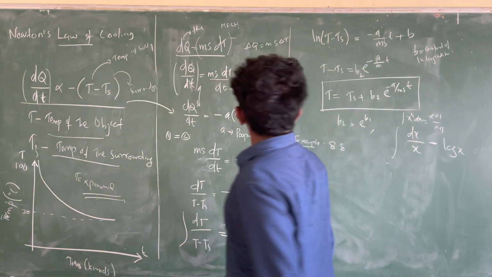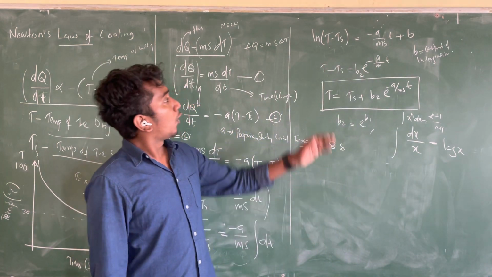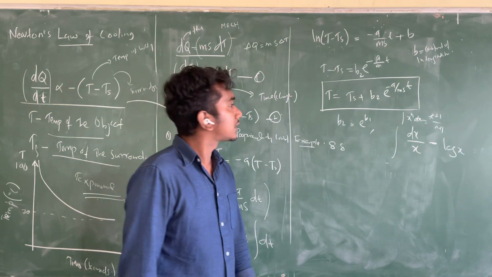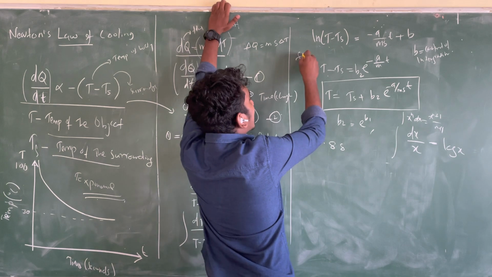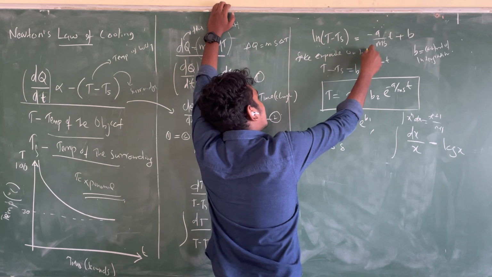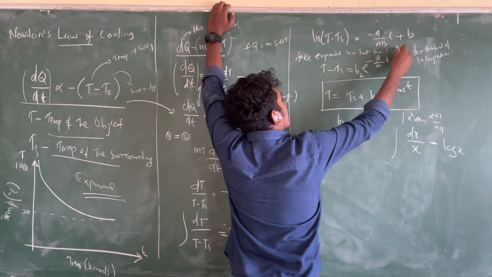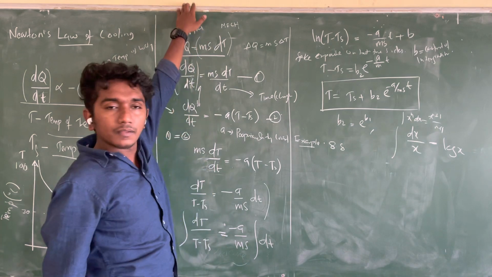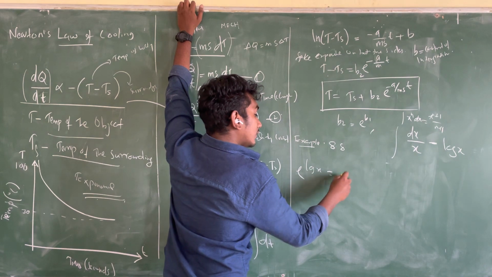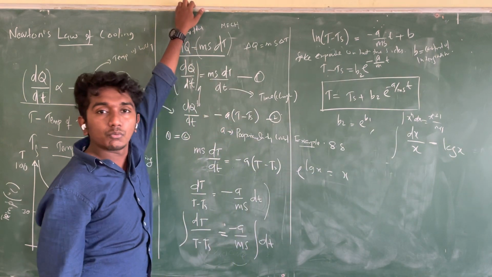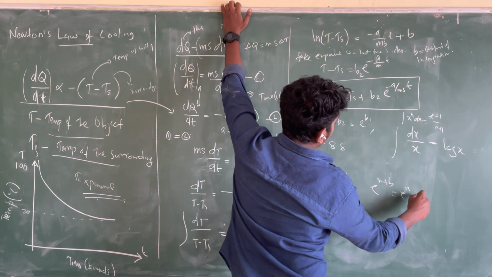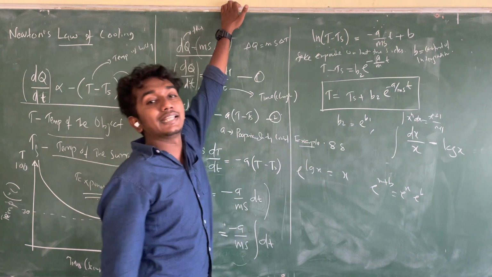Now, how do we convert ln into a normal format? You can take exponential. So take exponential on both the sides. So what is log x? e raised to log x is equal to x. And what is e raised to x plus b? It is equal to e raised to x into e raised to b. All these results we need here.